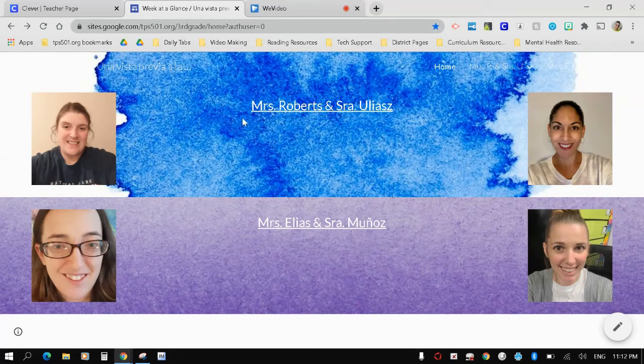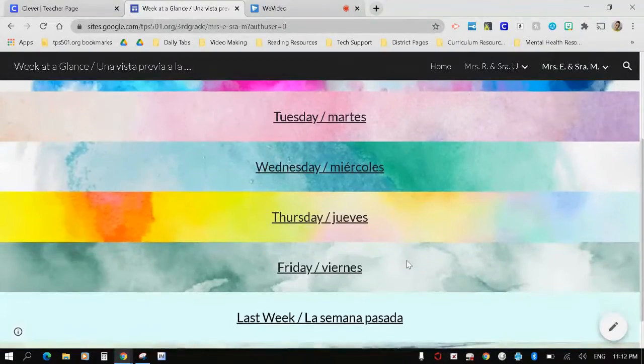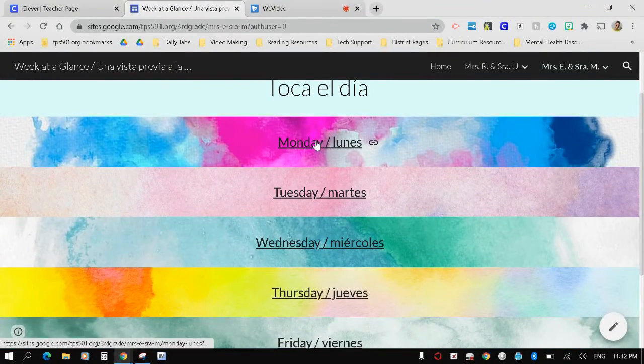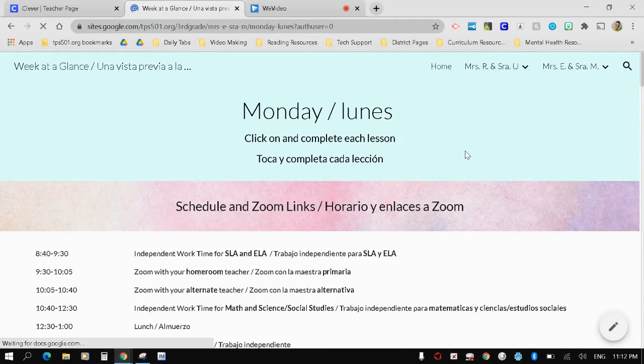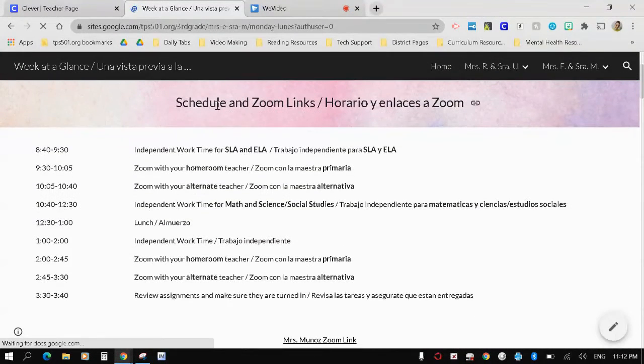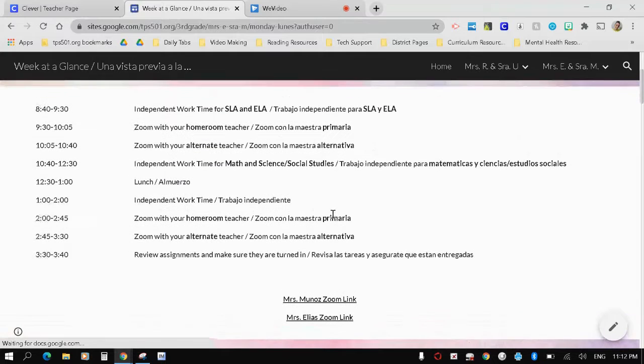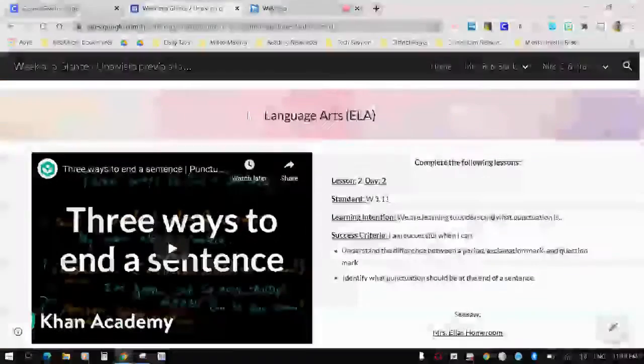They'll click on the name of their teachers, and then they will click the day of the week. Once they've clicked on the day of the week, you'll see that their schedule and their Zoom links are at the very top of the screen. So you'll see from 8:40 to 9:30 in the morning, they have independent work time for SLA and ELA. Those are both of the language arts classes that they take because they take language arts in both Spanish and English. In order to find the work for these subjects, you'll just scroll down a little bit.